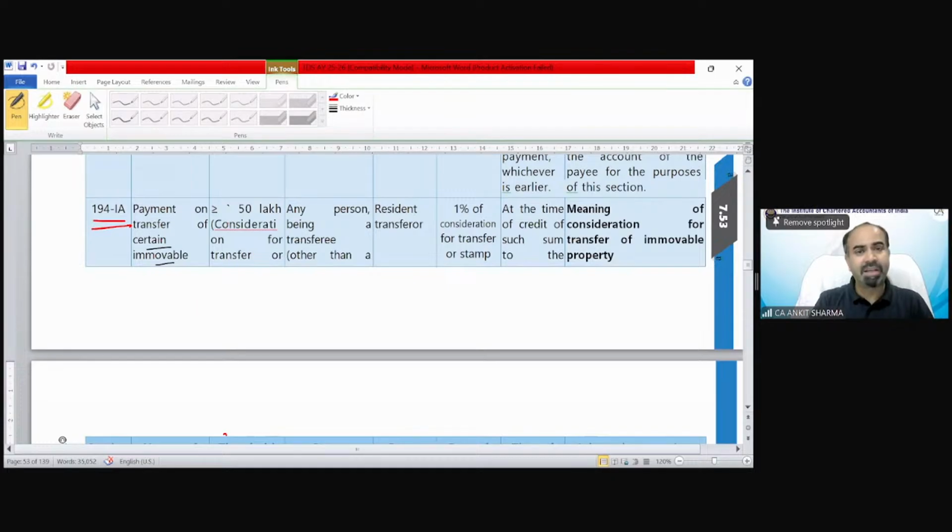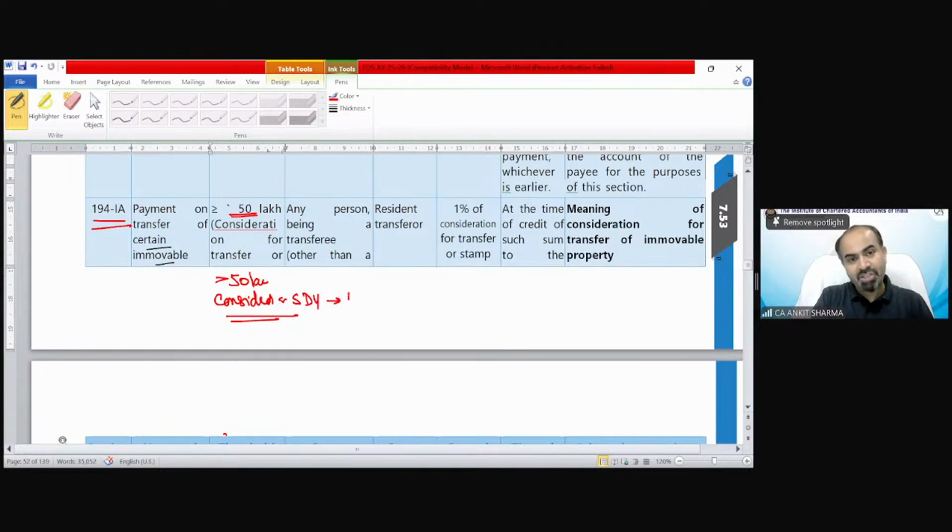The amount limit is 50 lakh. Whether it's the consideration or the stamp duty value, if any of these values exceeds 50 lakh, then section 194IA would be applicable.